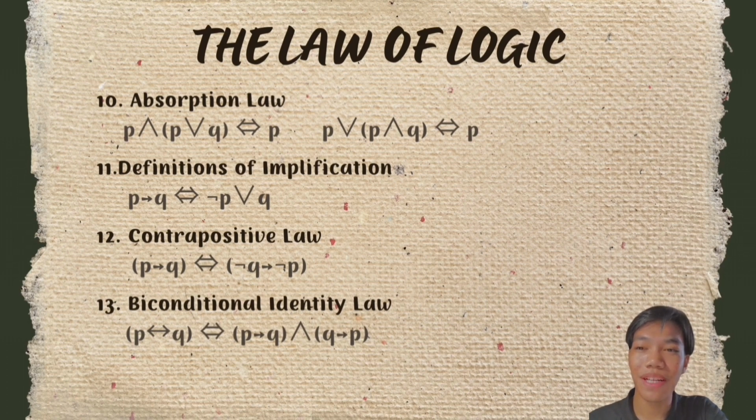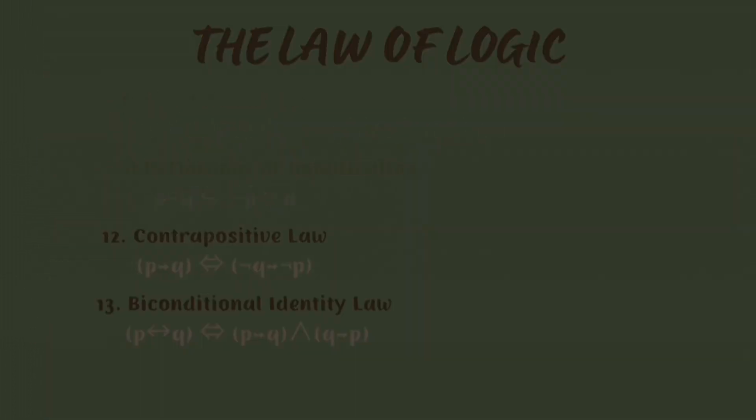For example, you can see in this slide, P biconditional Q, you will get P implies Q and Q implies P. So that's it for the laws of logic.